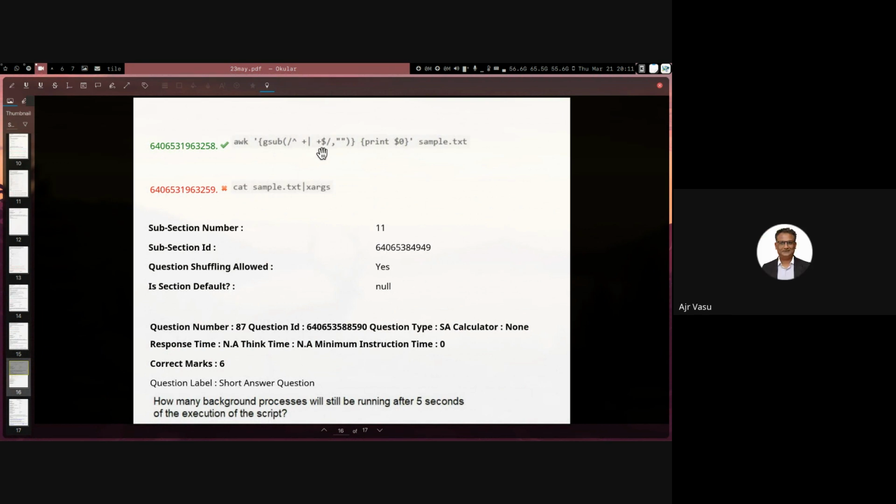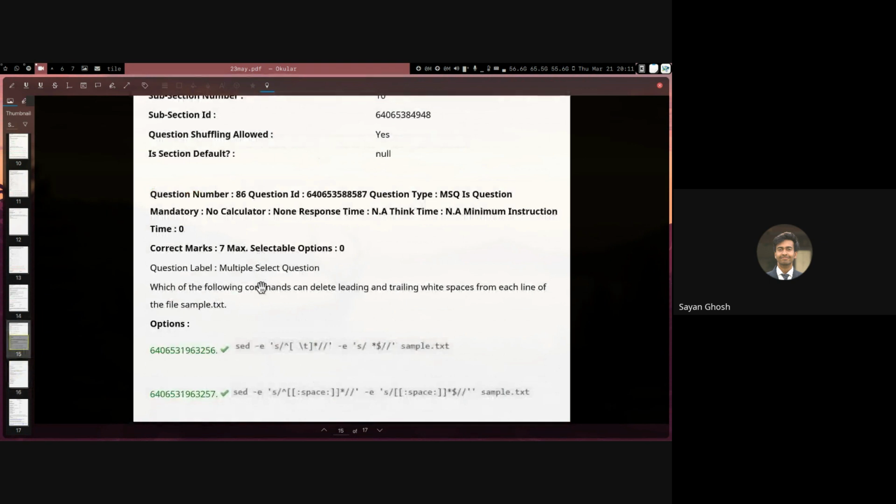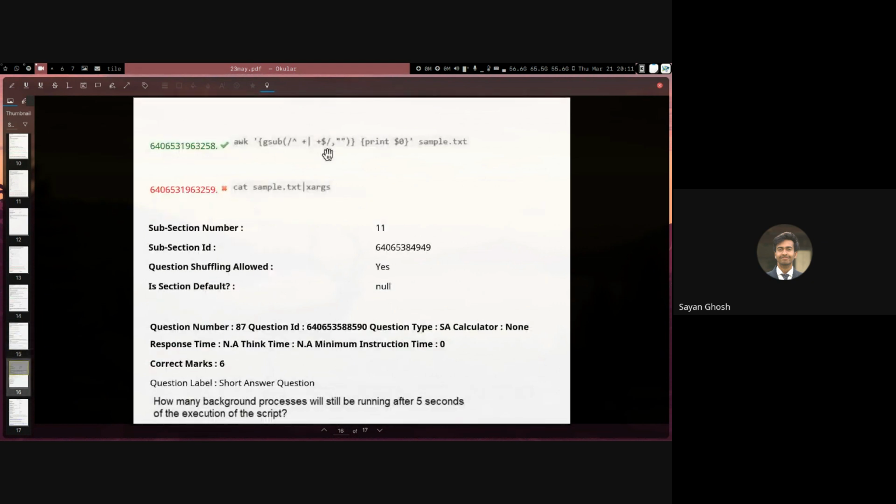Right. So basically, white space does not include tab. No, white space includes both space and tab. So the interpretation of this question might be a bit confusing. What exactly does this want you to select? Does it want you to only select this one or all the three, because they are removing white spaces. So this is removing all the white spaces, whereas this is removing some and this is also removing some. So that interpretation is a bit confusing.